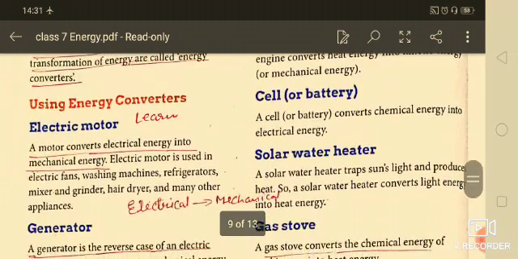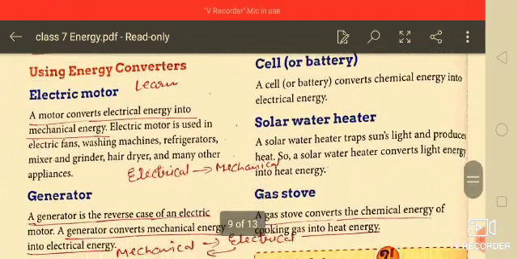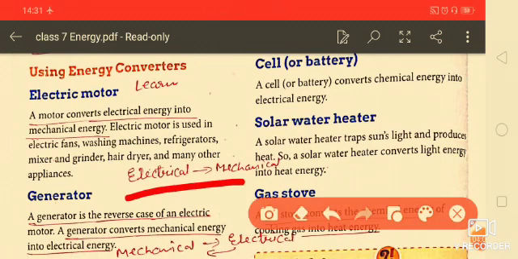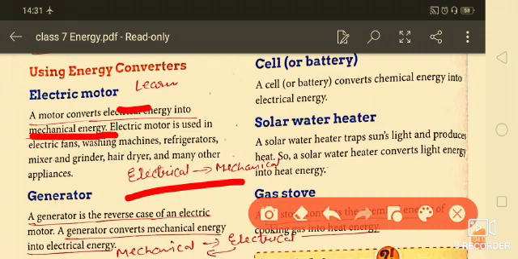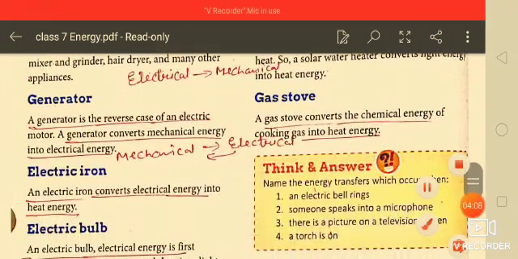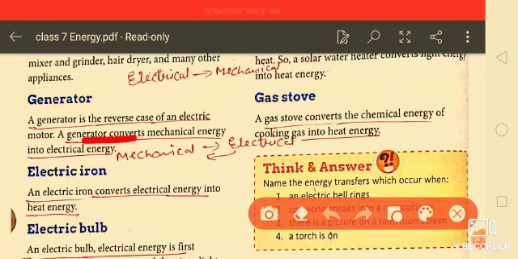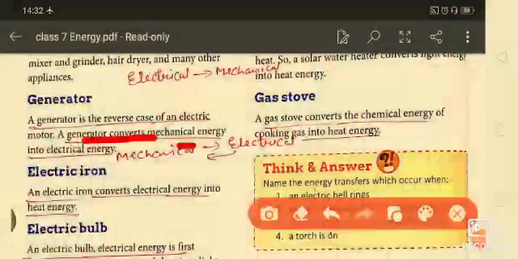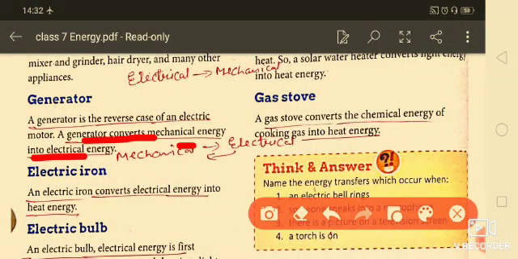Now, using energy converters: an electric motor changes electrical energy into mechanical energy, and the generator is the reverse case of an electric motor. The generator converts mechanical energy into electrical energy.